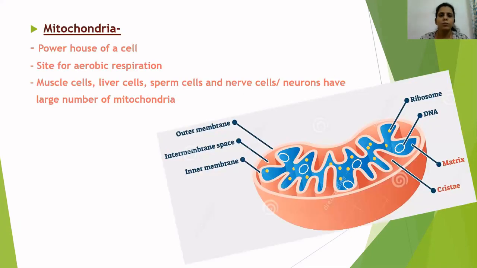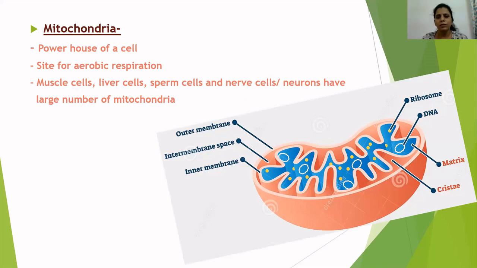Mitochondria is one of the very important cell organelles present in all eukaryotic cells. We have already discussed prokaryotic and eukaryotic cells. In prokaryotes, these membrane bound cell organelles are absent. They are present only in the eukaryotic cells, like higher organisms, like plants, animals, paramecium, amoeba, etc.